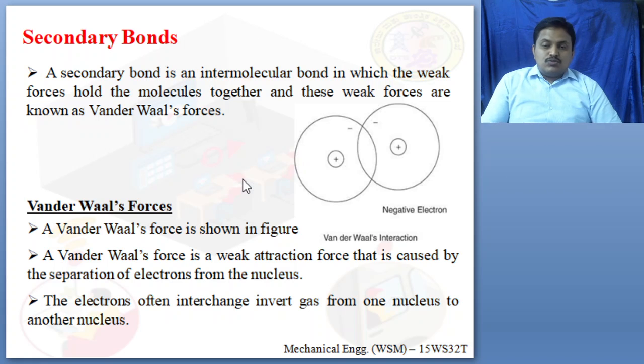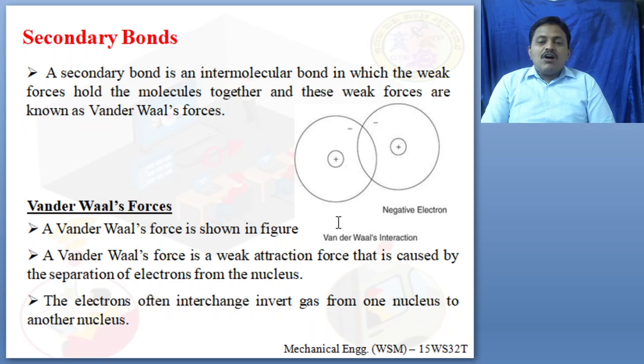So what is van der Waals force? Here you can see the negative electrons. The van der Waals force is shown in a figure. The van der Waals force is the weakest attractive force, caused by the separation of electrons from the nucleus. When these forces are formed, they are attractive forces caused by the separation of electrons. During the separation of electrons from the nucleus, these forces are there. These forces are weaker in nature. We call this weak force the van der Waals force.